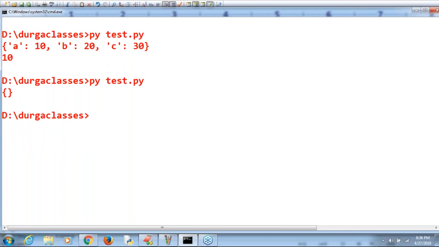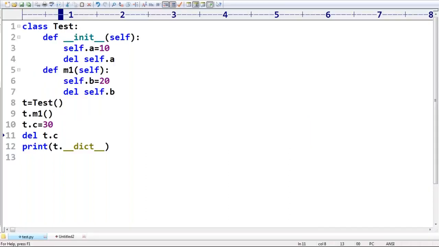You are going to get 0, curly brace open and close, because you deleted all instance variables. Sir, based on our requirement, you can add instance variables, you can delete instance variables, no problem at all. But make sure if you are handling instance variables, you have to talk about the self keyword and you have to use the object reference. Clear?